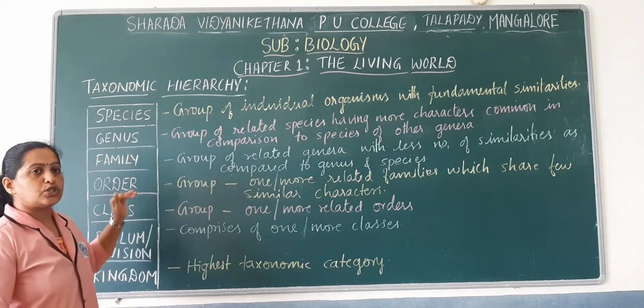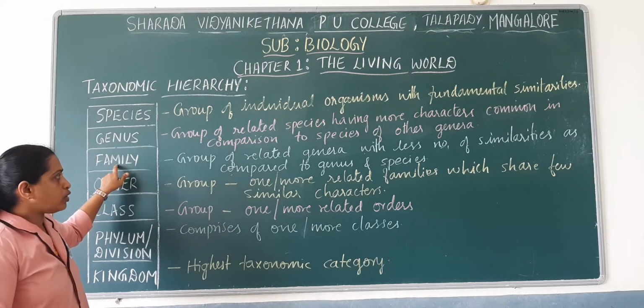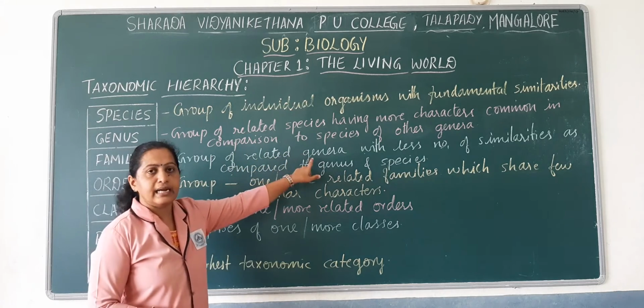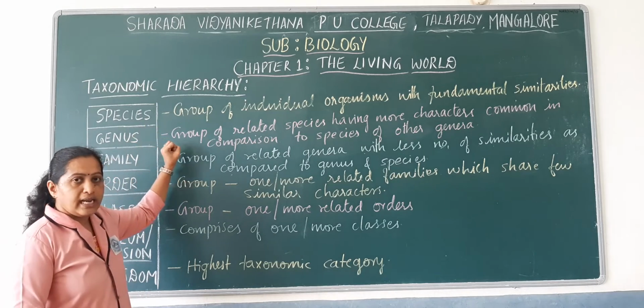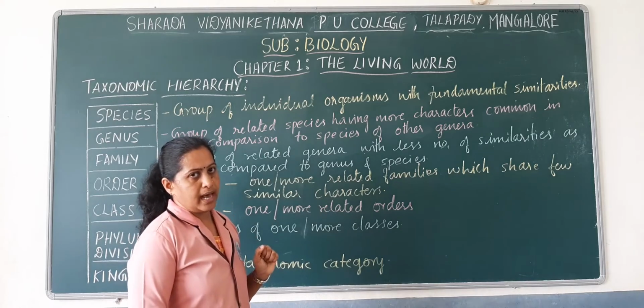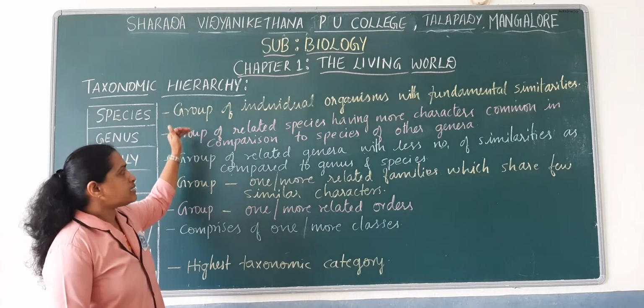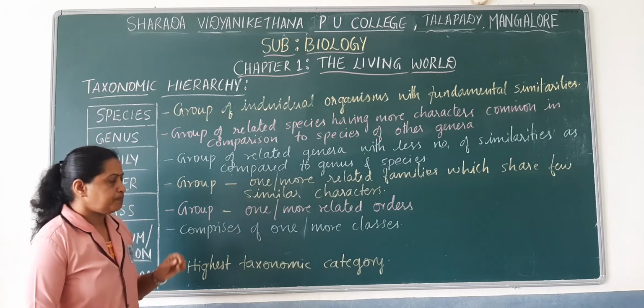The next taxonomic category is family. Family includes a group of related genera with a smaller number of similarities. So compared to genus as well as species, they have got fewer similarities.